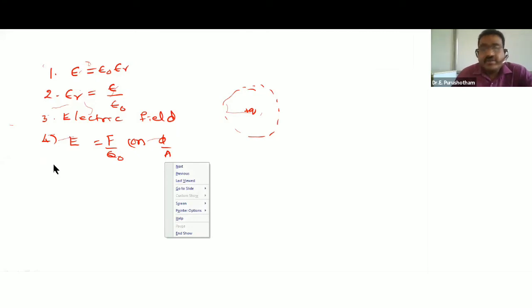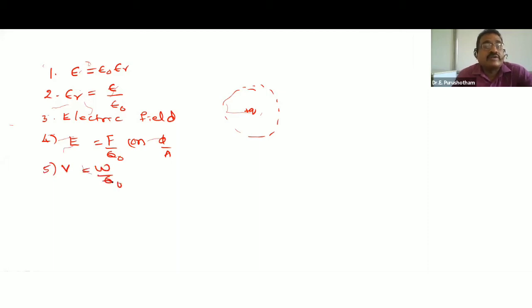Fifth, potential: V is equal to W by Q naught. Sixth, we studied EMF, electromotive force. Seventh, charge density.